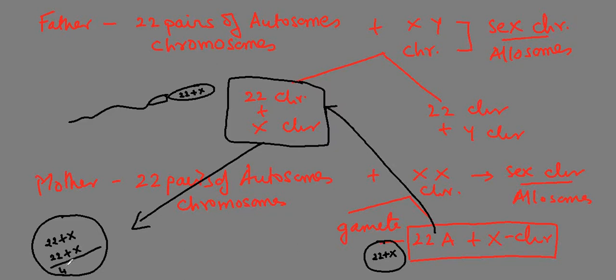So it will be 44 plus XX, that will go to a female child, a girl.